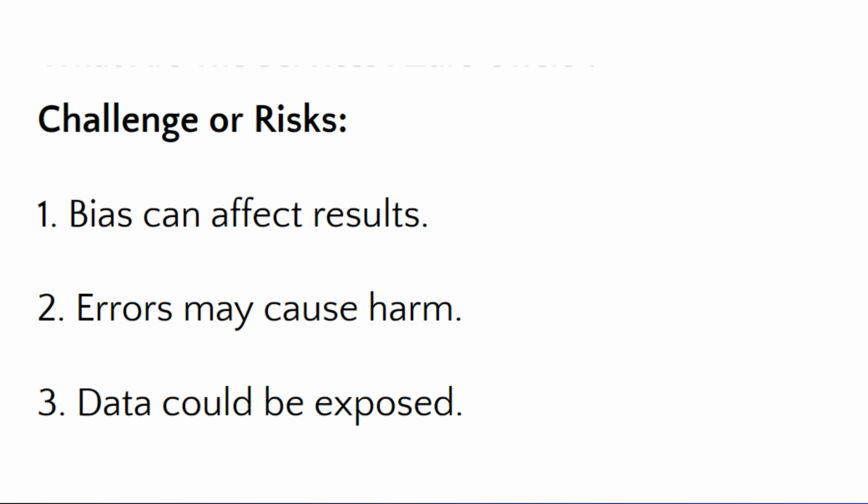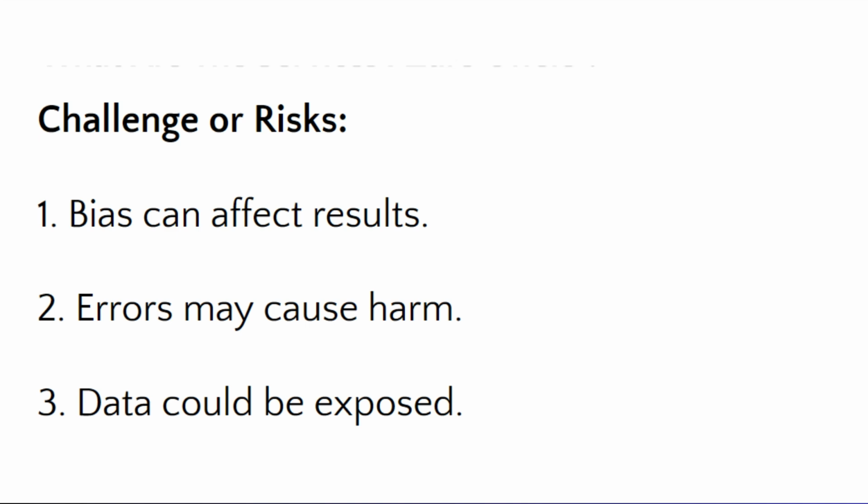Challenges and risks with AI. Artificial intelligence is a powerful tool that can be used to greatly benefit the world. However, like any tool, it must be used responsibly. As we know, everything has 2 sides, advantageous and dangerous, so AI can also be harmful for us. So the first risk is that bias can affect results. For example, if a loan approval model is biased by gender or age, it is because of the biased data by which it was trained. That's why we should never give biased data to train the model.